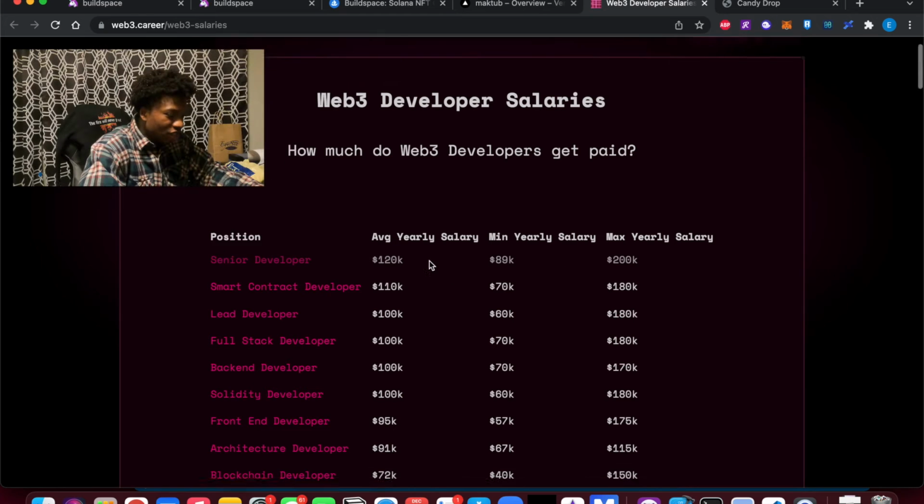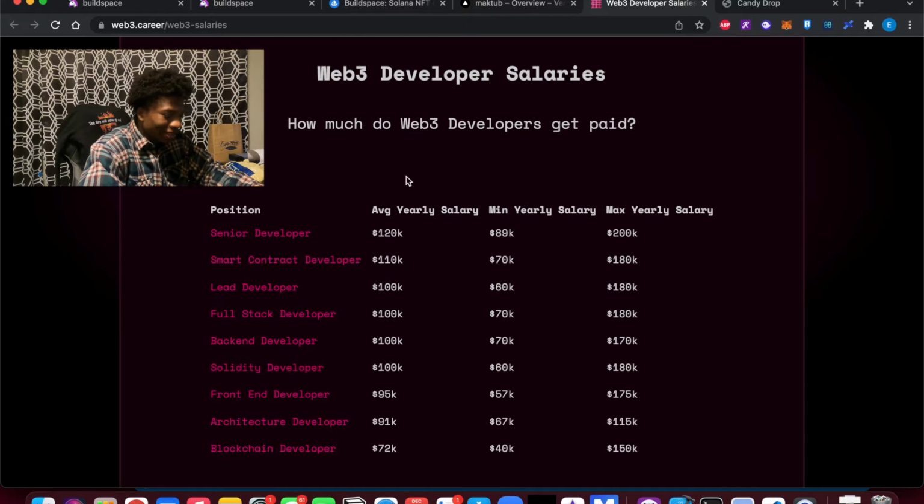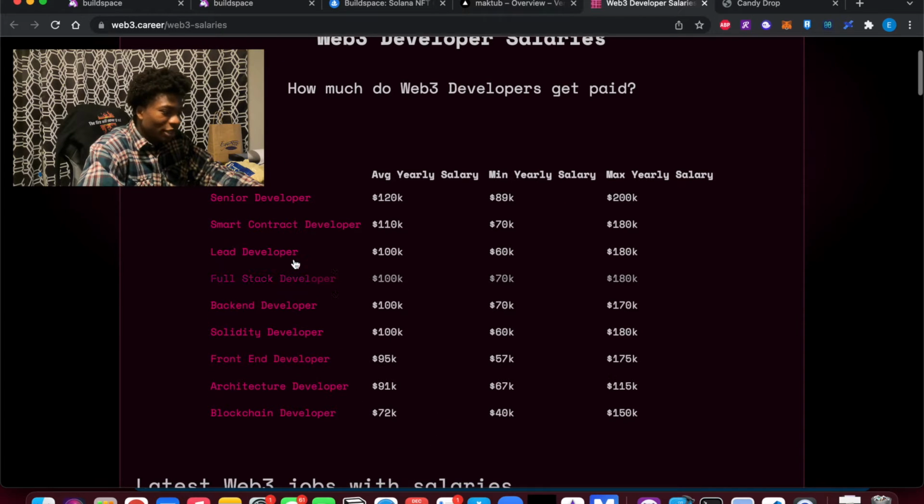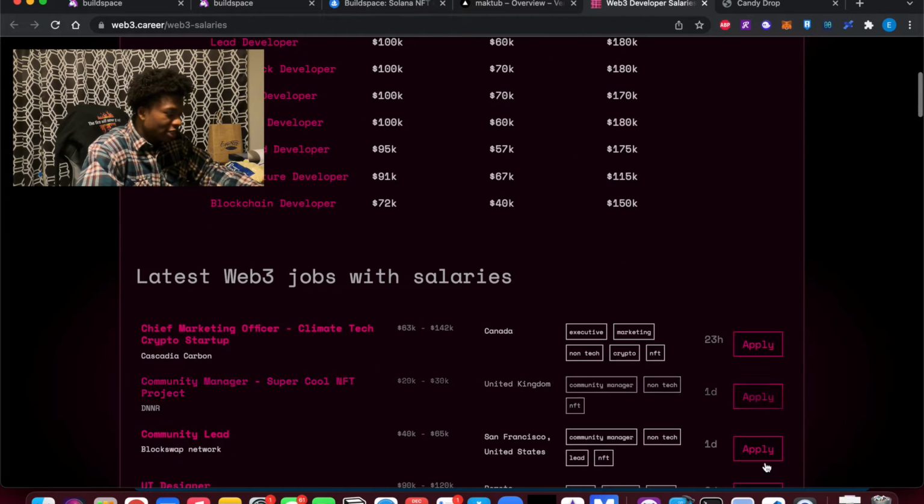But also another thing I want to talk about is compensation. It's very, very huge in this space. If you want to become a Web3 developer, there are a lot of opportunities for you to get paid. As you can see here, the yearly average salary is in the 100Ks, or at least close to the 100Ks if you're in this space as a Web3 developer. A lot of the things I just showed is mostly front-end development. We did all of that through React and JavaScript, as you saw in the codebase.js.